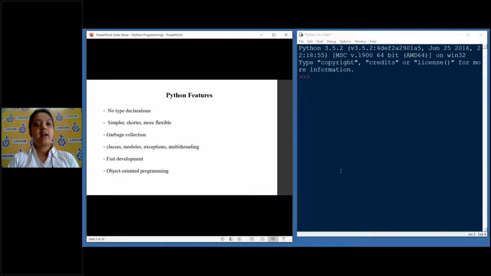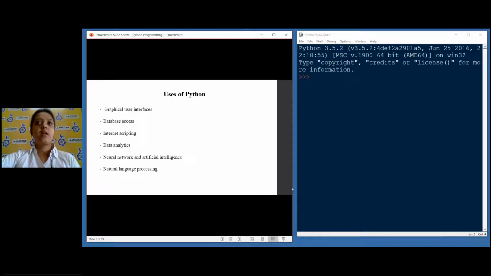Next, we have fast development, which is obviously because Python is a fast language. The syntax is very simple, and it is an object-oriented language. So what does object-oriented programming mean? We'll also see in the coming slides.